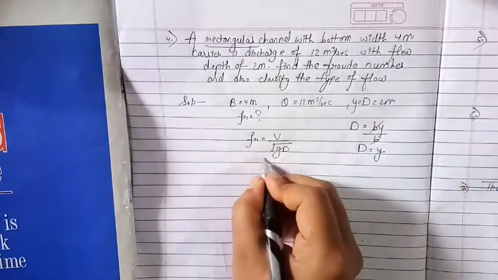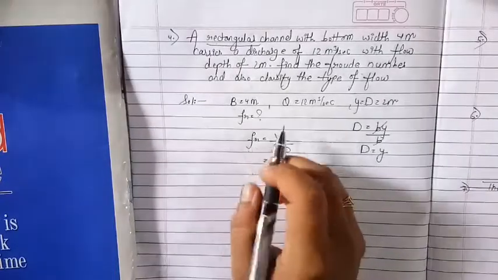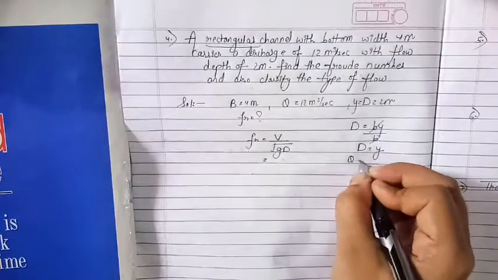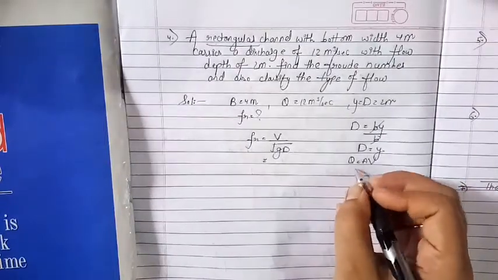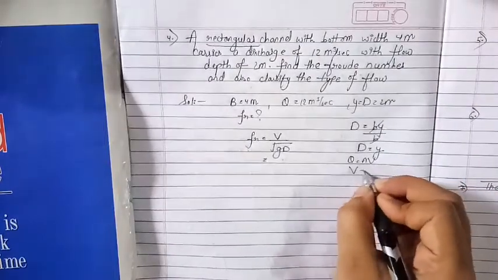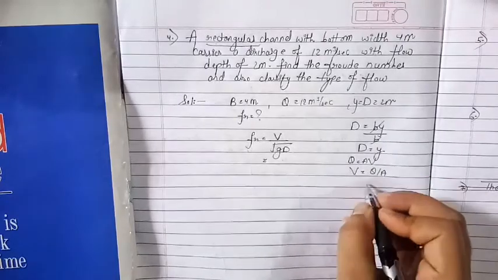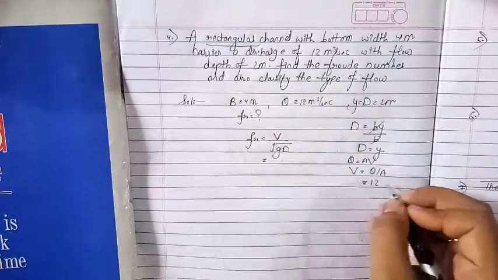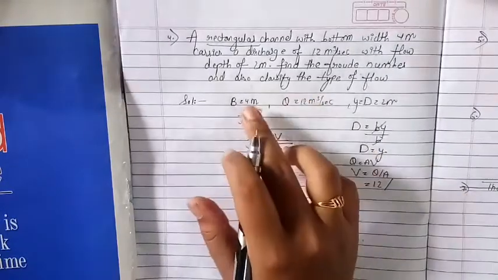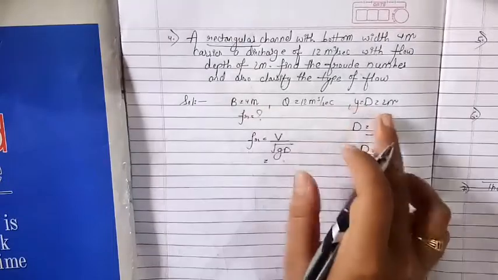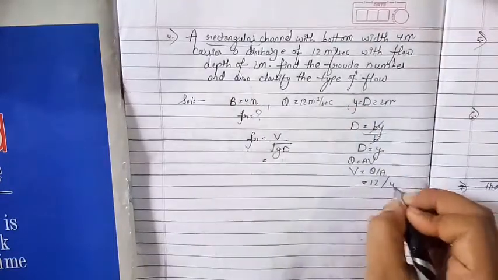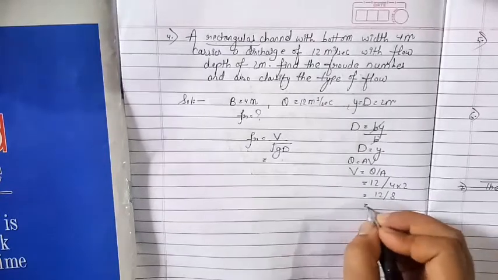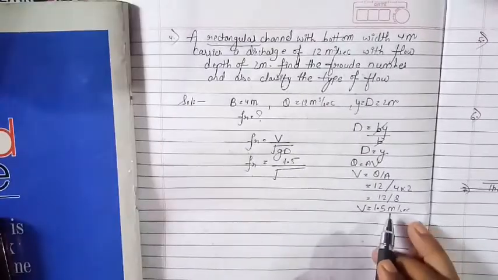Okay. So what is the value of V here? V here is the velocity of flow. We know that Q is equal to A into V. So we have to find the velocity. So velocity will be equal to Q by A. What is the value of Q here? Q value is given in the question as 12 meter cube per second. What is A here? A is the width into the depth, that is 4 into 2, that is 8. 12 divided by 8 is equal to 1.5, so the value of velocity is 1.5 meter per second.